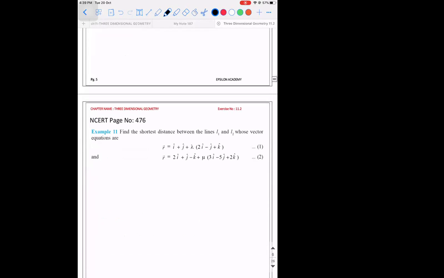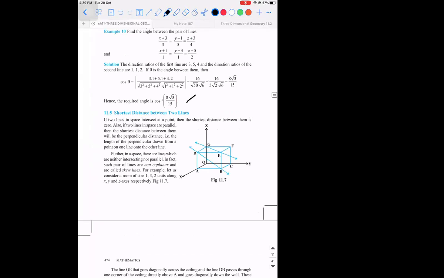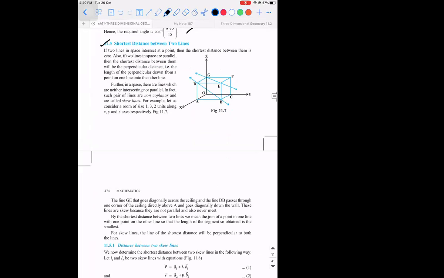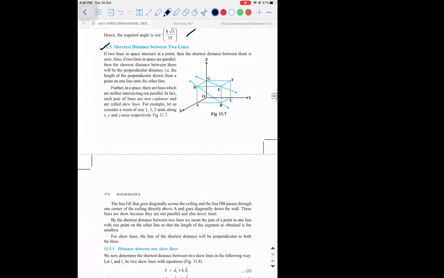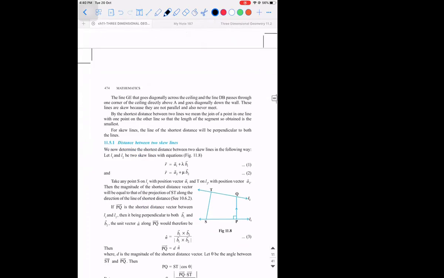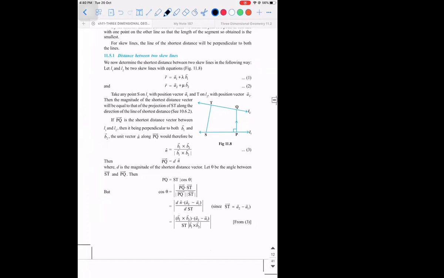Now see, what we have done is we have understood how to write the equations of a line. We have understood how to find the angle between them. The next topic will be how to find the shortest distance between two lines. Whenever you talk about the shortest distance between two lines, you're always talking about the perpendicular distance. Under that, the first topic that we are going to see is the distance between two skew lines.